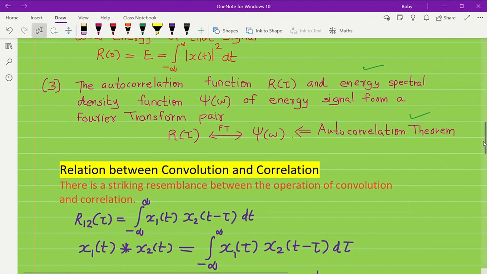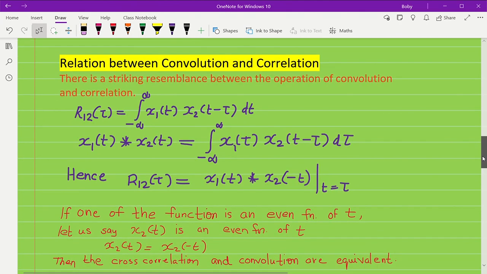Now let us see the relation between convolution and correlation. There is a striking resemblance between the operations of convolution and correlation. We have already seen R12 of tau is equal to the integral from minus infinity to infinity of x1 of t, x2 of t minus tau dt. But x1 of t convolution x2 of t is the integral of x1 of tau, x2 of t minus tau d tau.